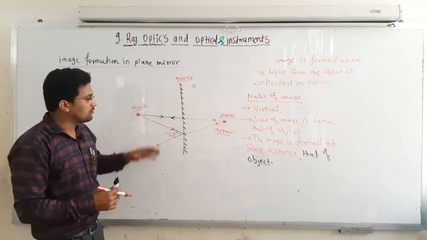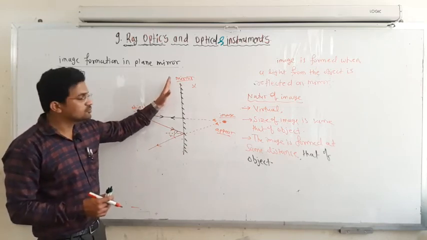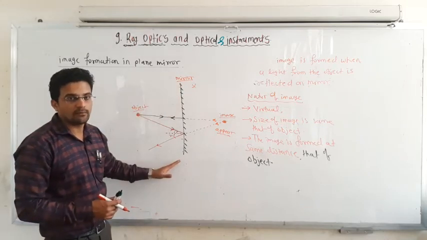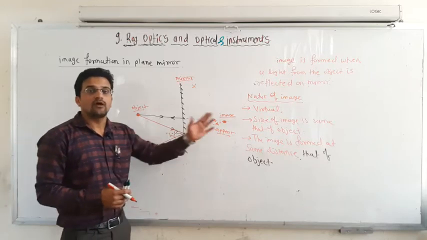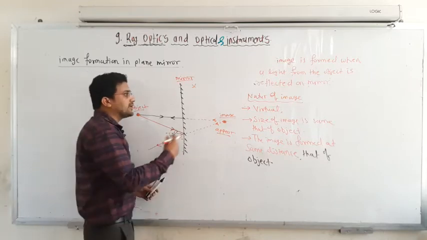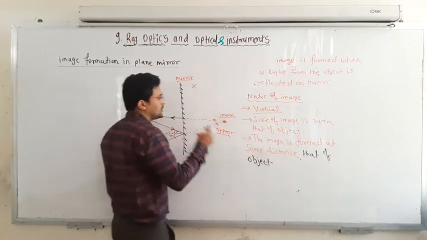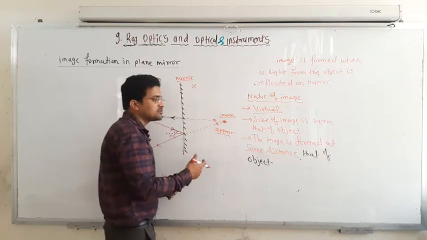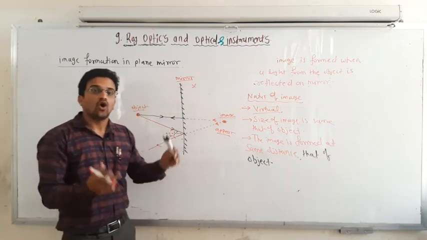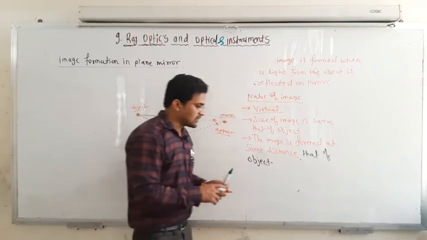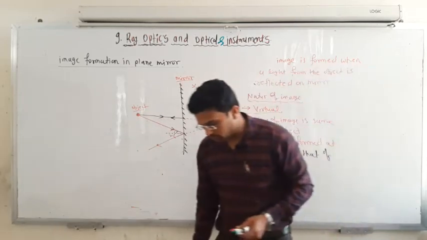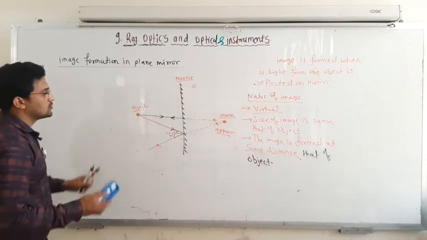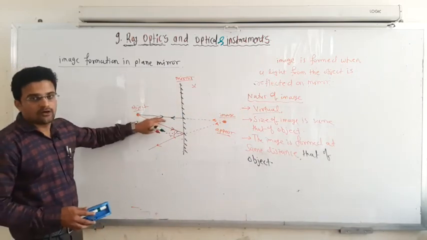So in vehicles we use a convex mirror rather than a plane mirror, because they have some sort of advantages. And no real image is formed here. In the case of the plane mirror, only a virtual image is formed, no real image is formed. Real image means the image that can be taken on the screen itself. So these are some things regarding the image formation in a mirror. And these are some drawbacks of the plane mirror.